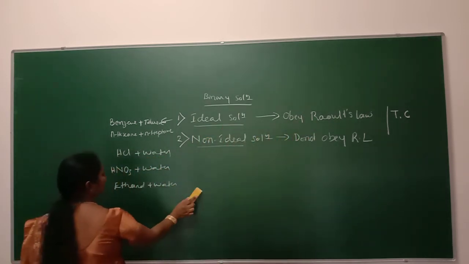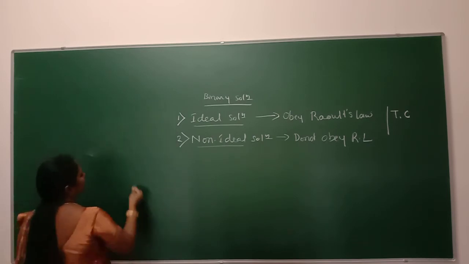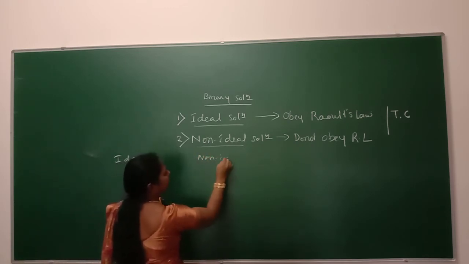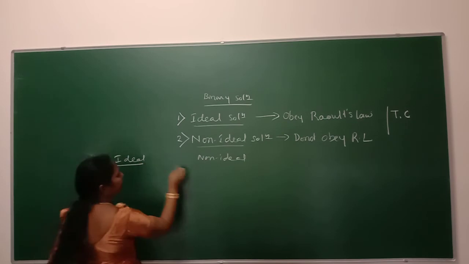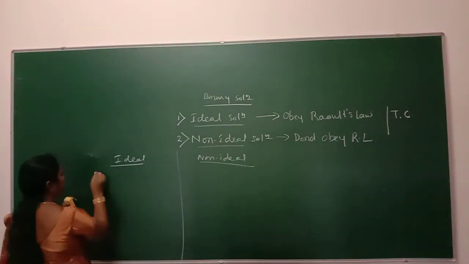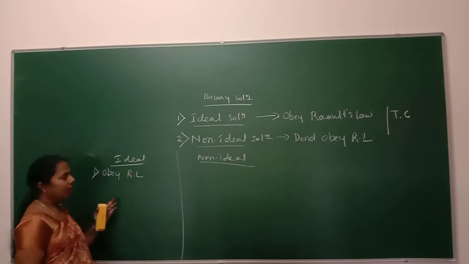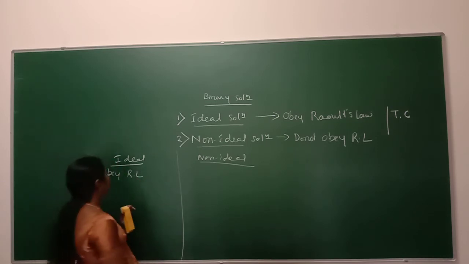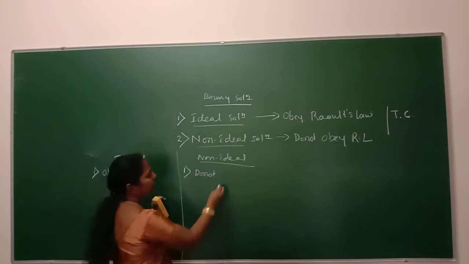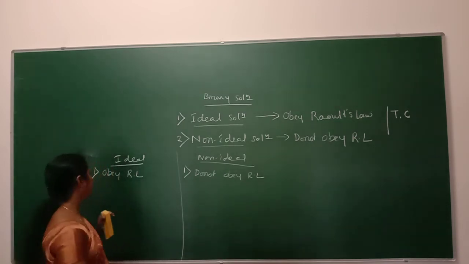So what are the differences between ideal and non-ideal solutions? The first difference is that an ideal solution obeys Raoult's law under all conditions of temperature and concentration. Here, a non-ideal solution does not obey Raoult's law under all conditions of temperature and concentration.